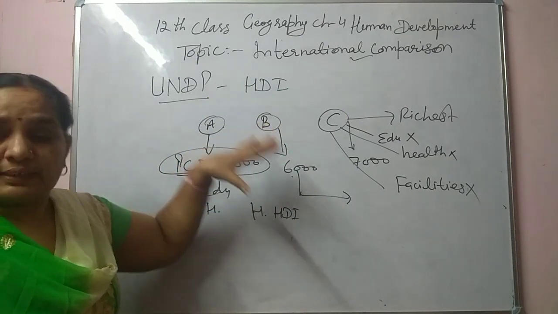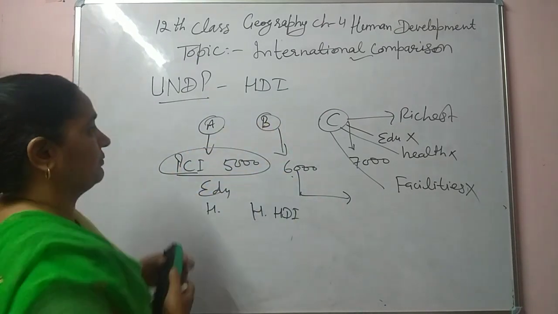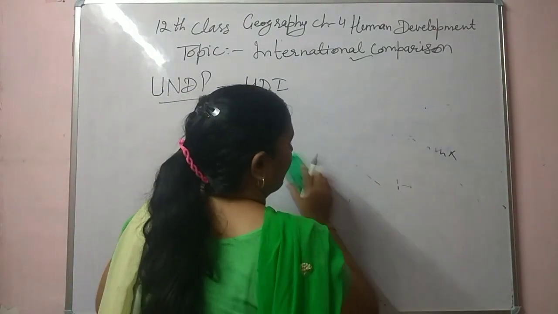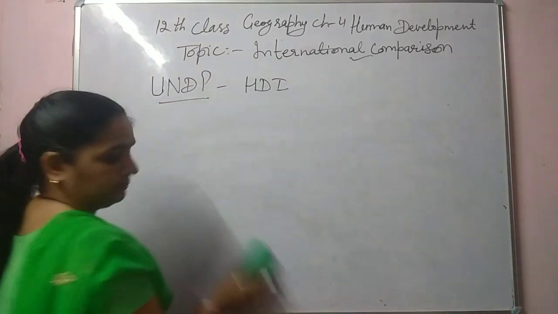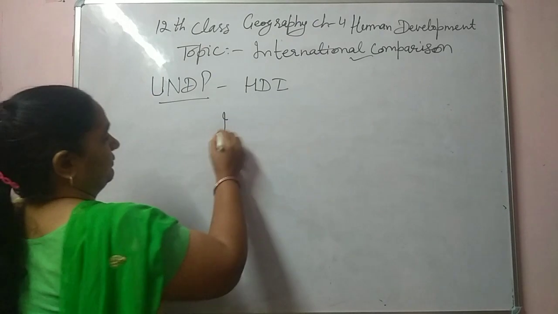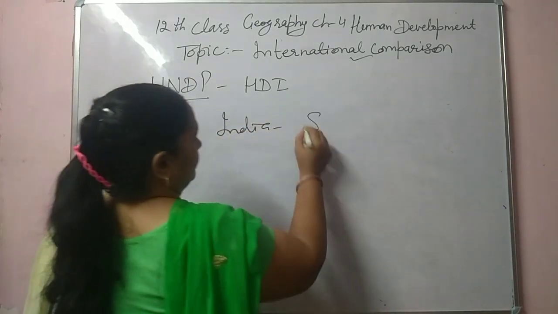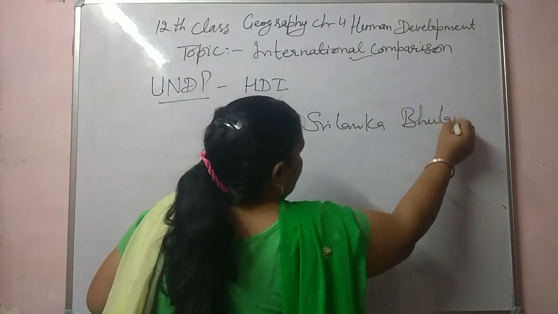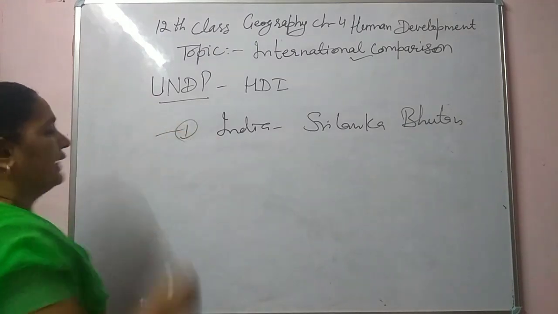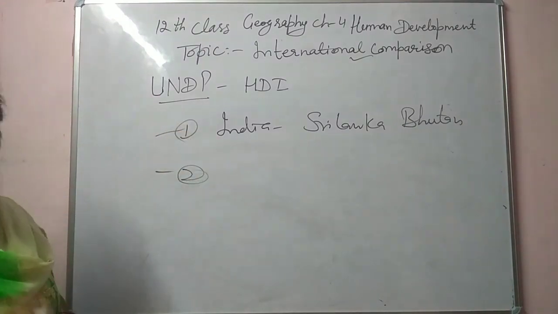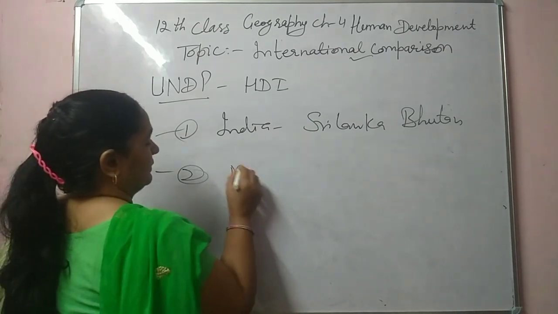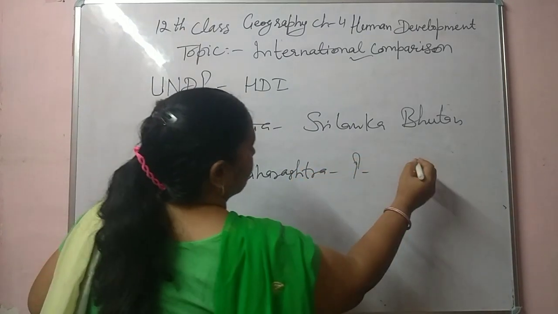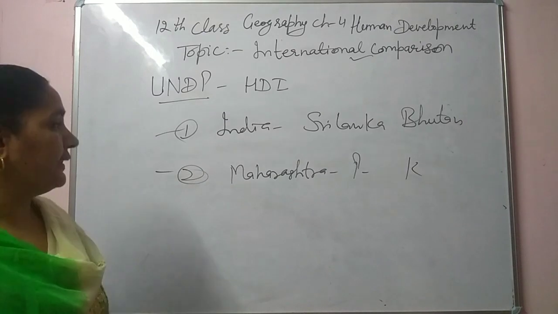We will take the example of India and its neighbors. In one series, and in the second series we are taking the example of Indian states: Maharashtra, Punjab and Kerala. So listen now.